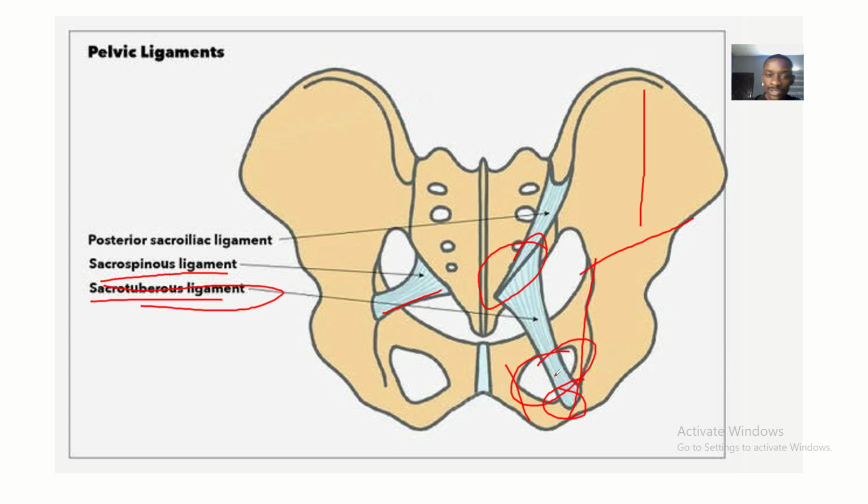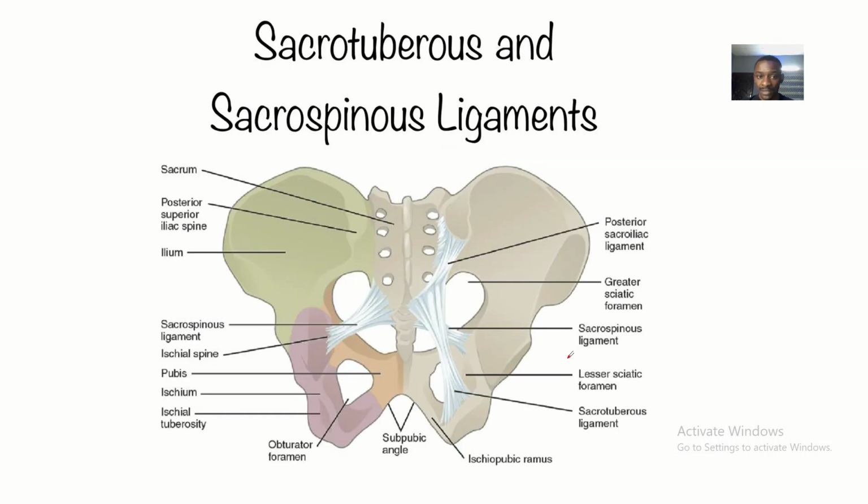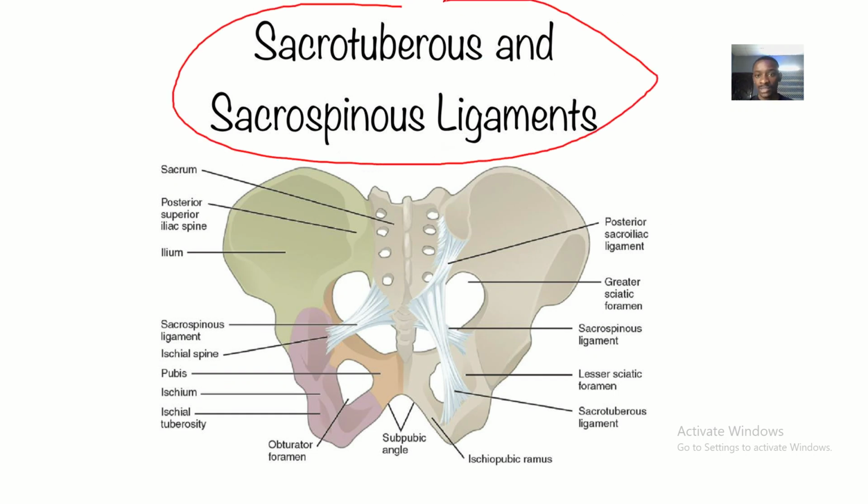You can see that this sacrotuberous ligament is posterior to the lesser sciatic foramen. This is still the sacrotuberous and the sacrospinous ligament.